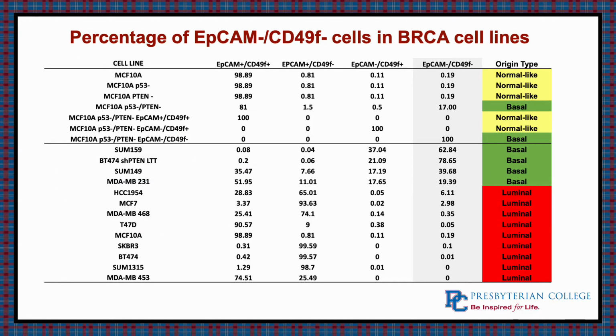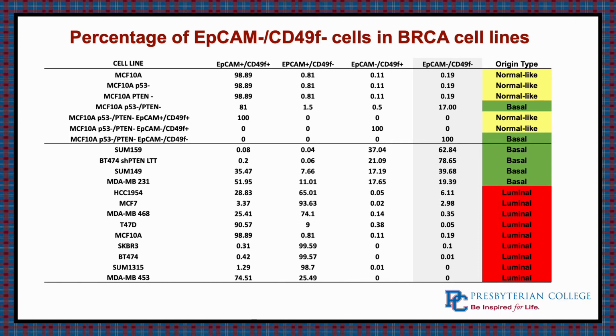Next, we wanted to find a cell line that naturally mimicked these characteristics. So using MCF10A, which is a non-tumor causing breast cell line, we did a p53 delete, which is a tumor suppressor gene, as well as a PTEN delete, which deactivates regulation of the PI3K-AKT pathway, causing there to be a constant activation of this pathway. And then we also did a double delete of those two on this MCF10A cell line.